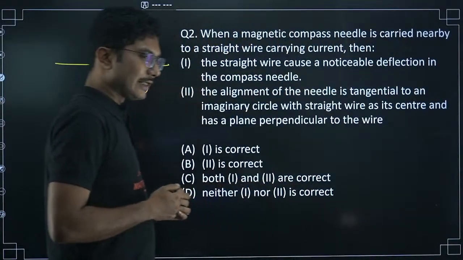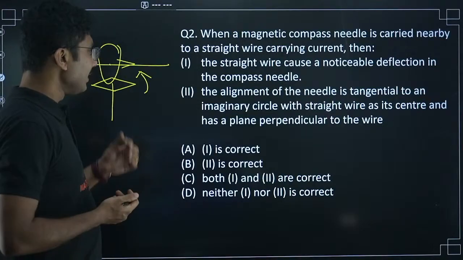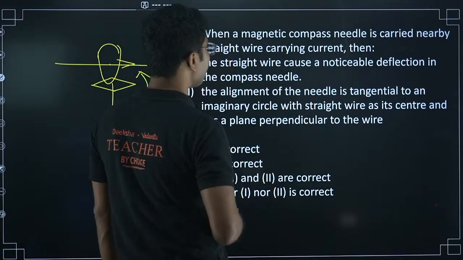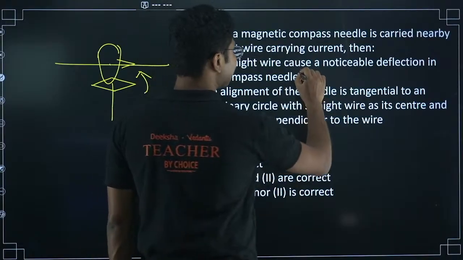Okay, no one is, I think, responding. They are maybe busy. So the answer for this is the straight wire causes a noticeable deflection of the compass needle. This is a correct statement.